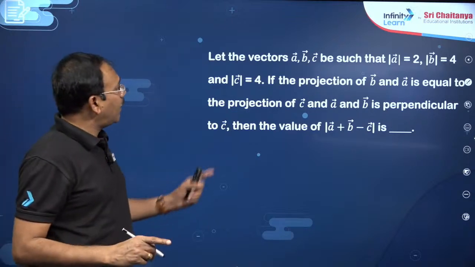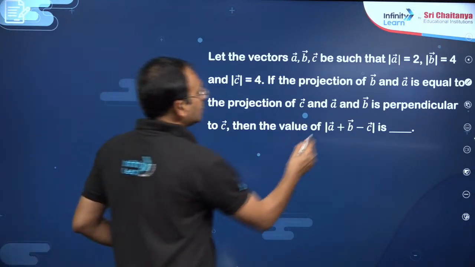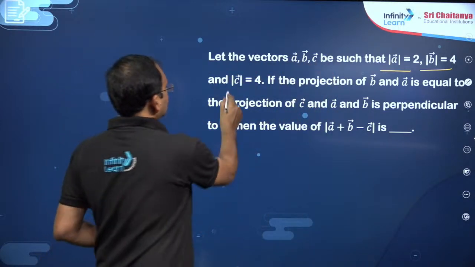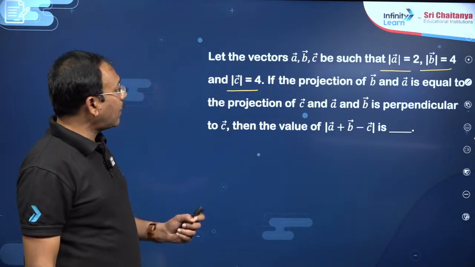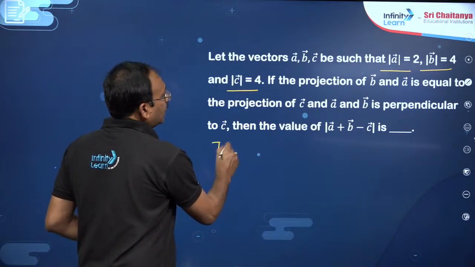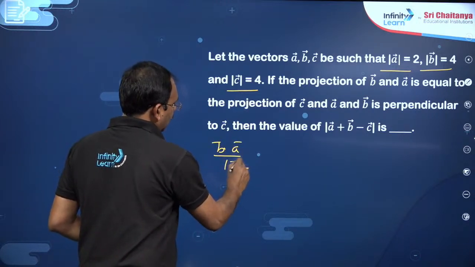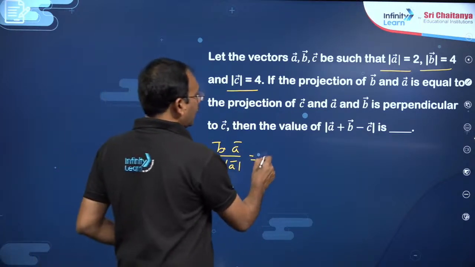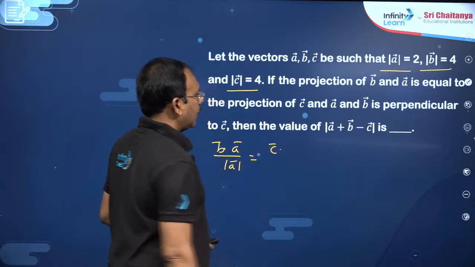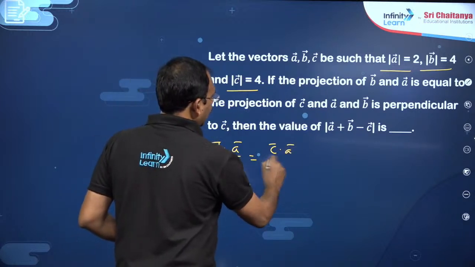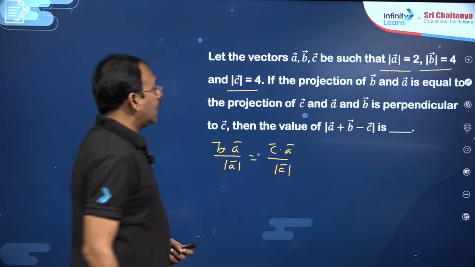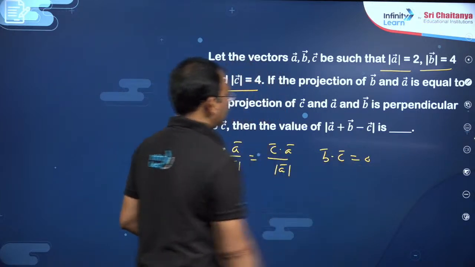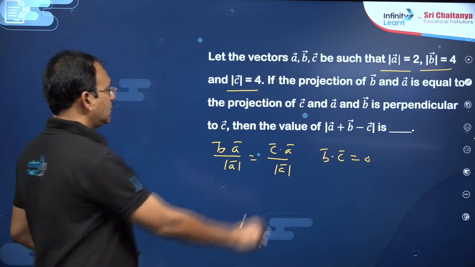Okay, the next, dear students, you see this question. The vectors A bar, B bar, C bar are such that magnitude of A bar is 2, magnitude of B bar is 4 and magnitude of C bar is 4. The projection of B bar on A bar, meaning B bar dot A bar by magnitude of A bar, is equal to the projection of C bar on A bar, that is C bar dot A bar by magnitude of A bar, and B bar is perpendicular to C bar, so B bar dot C bar is equal to 0.